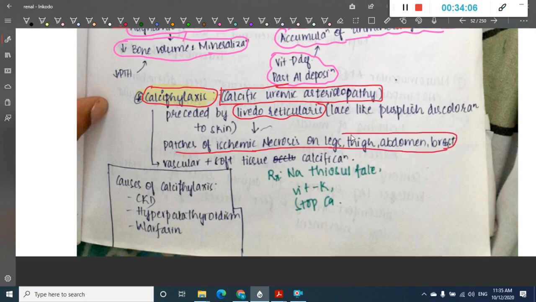It contains two things. One, it contains soft tissue, and along with that it contains vascular elements, and along with that there is soft tissue calcification seen. What are the causes of calciphylaxis? Calciphylaxis is seen in chronic kidney disease, hyperparathyroidism and warfarin.